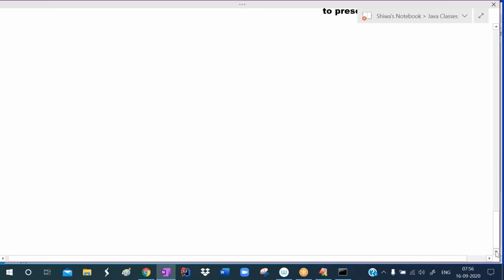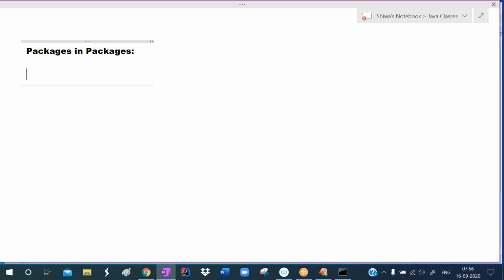Okay, so now my task is defining packages in packages. Now see the topic, packages in packages. Now you know how we can define the package and how we can use it. Now I want to define a package inside another package. I want to define my own package, my Java, and my own package, my util, created in the current directory.